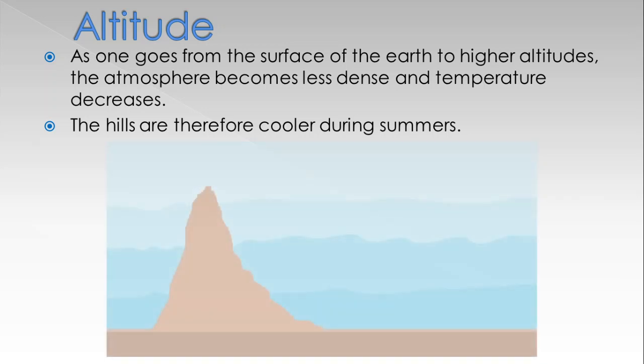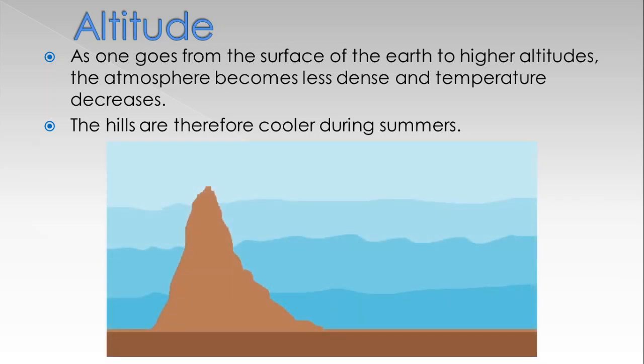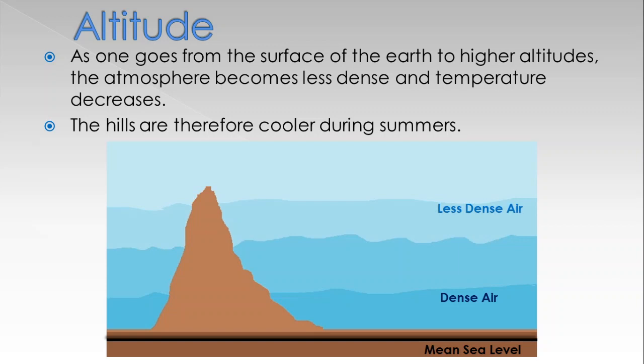Look at the diagram. Sea level. Near sea level, air is denser. As we move up from the sea level, the air becomes less dense. Therefore, temperature decreases as we move up from the sea level. Per 165 meters, there is a 1 degree decrease in temperature, which is known as lapse rate.